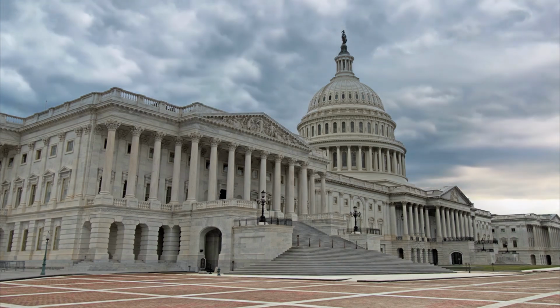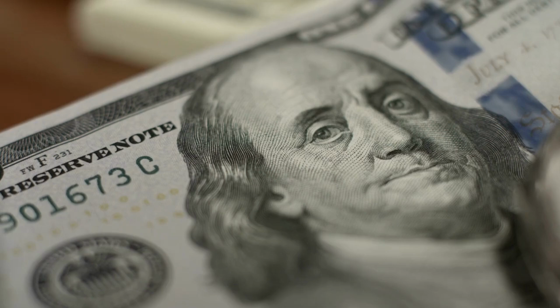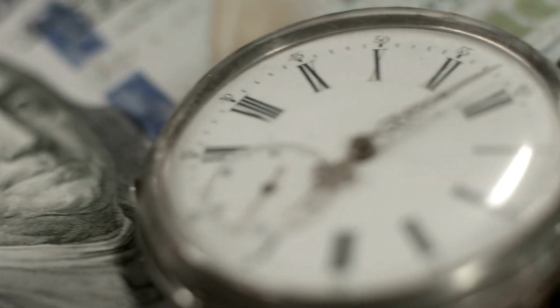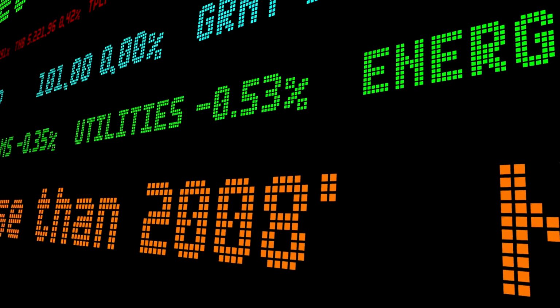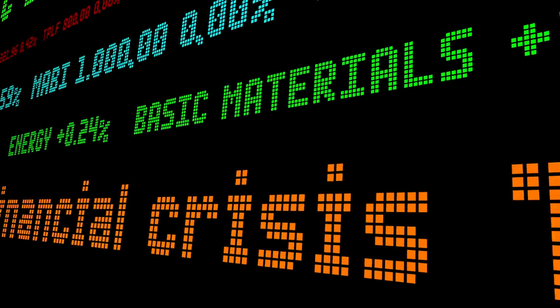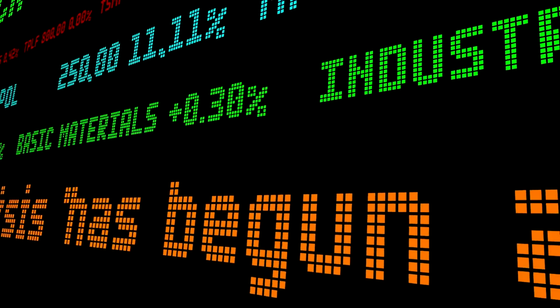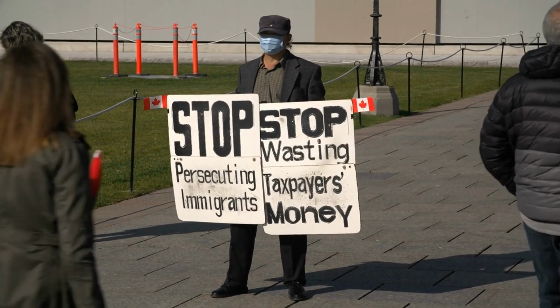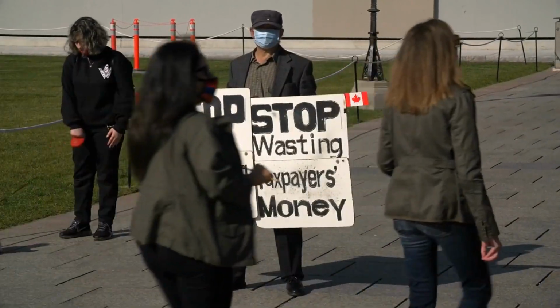Populist movements often arise in times of crisis. Economic downturns, political scandals, and social upheaval create fertile ground for populism. For instance, the 2008 financial crisis fueled the rise of populist parties in Europe, such as Greece's Syriza and Spain's Podemos. These parties promised to challenge austerity measures and protect social welfare.